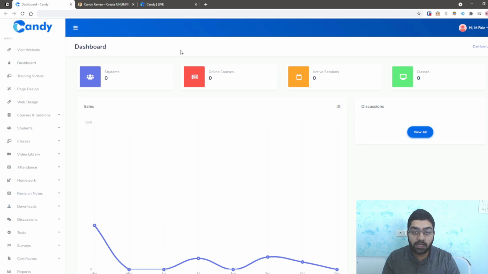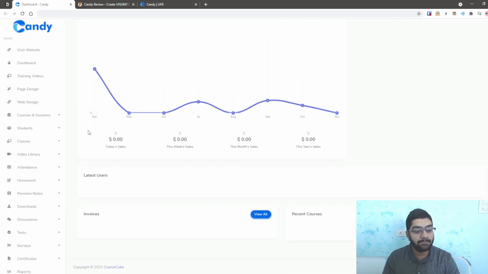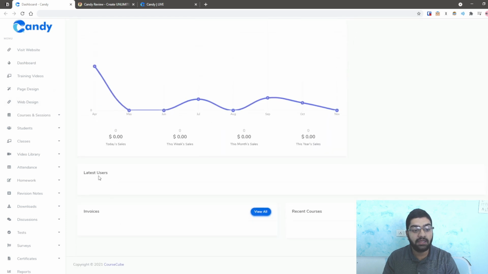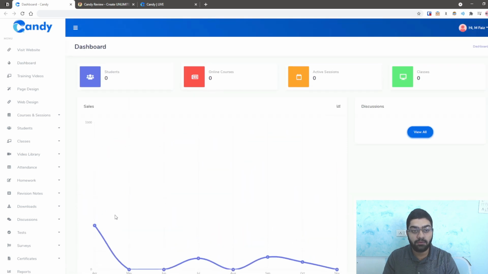Now, once you log into Candy, you will see this dashboard. And you have some statistics. As you can see, the main theme is selling courses and profiting from it. So you can see the number of students you have, the online courses, the active sessions and the classes, and you can see the sales as well. Latest users basically shows the latest users who have signed up to your courses, and recent courses shows the recent courses that have been sold, and invoices is something that you create, and I'll show how to do that.